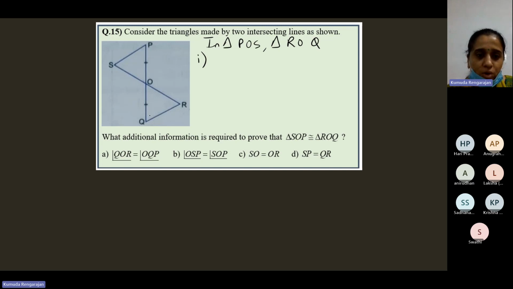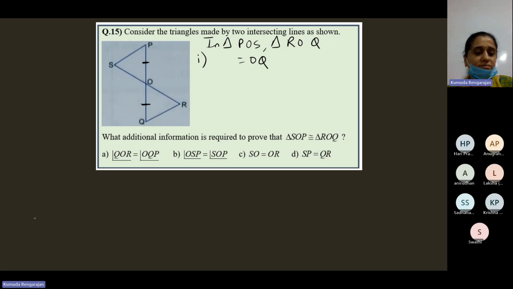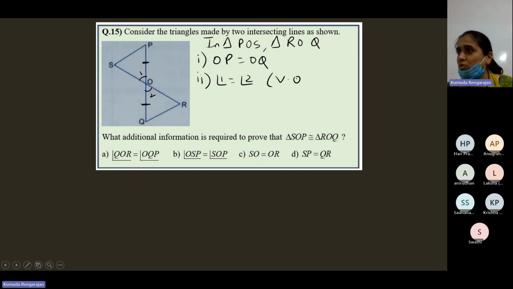I think we can see PO is equal to OQ. It's marked. PO is equal to OQ, correct? This side is equal to this side, marked. Or you can even write OP is equal to OQ. That's your choice. PO, OP, both are the same. Let's number it. Angle 1 is equal to angle 2, vertically opposite angles. How much they measure, we don't know, but they're equal. Vertically opposite angles. Correct. OP is equal to OQ is given.